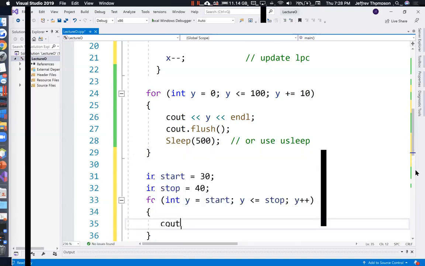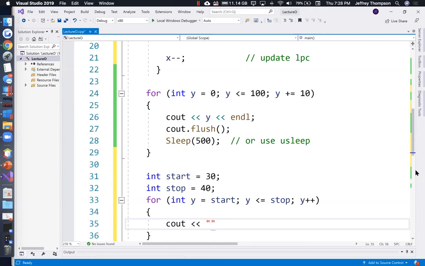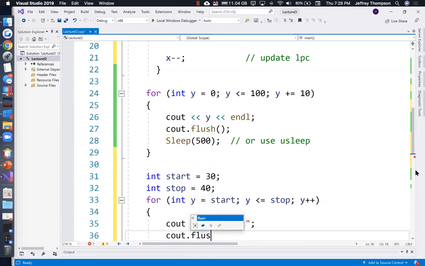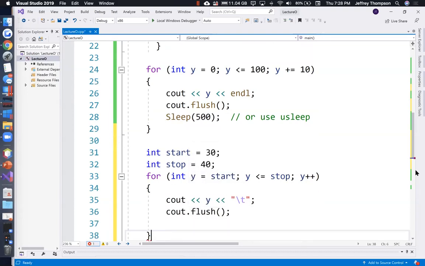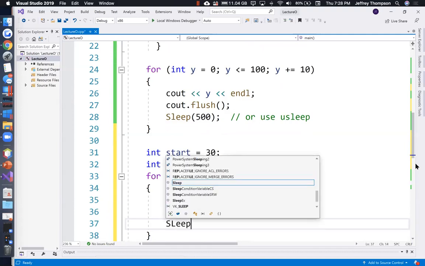Let's print out y, followed by a tab, just to be different. Let's flush it. So cout.flush. I really don't think that's necessary. I think we could delete all those and it would work just as well. And then sleep for half a second.